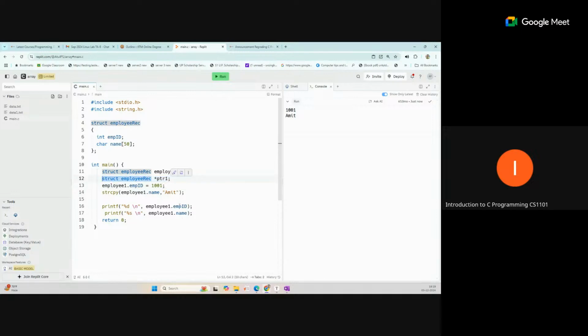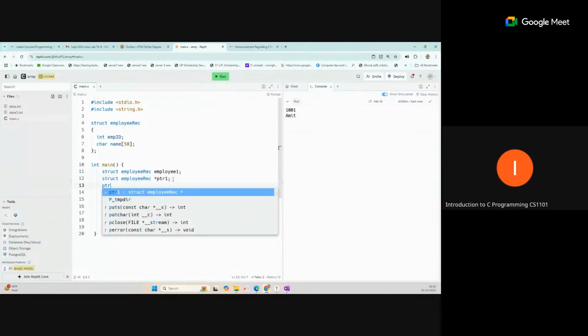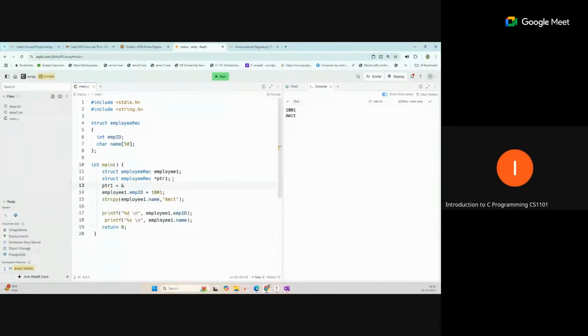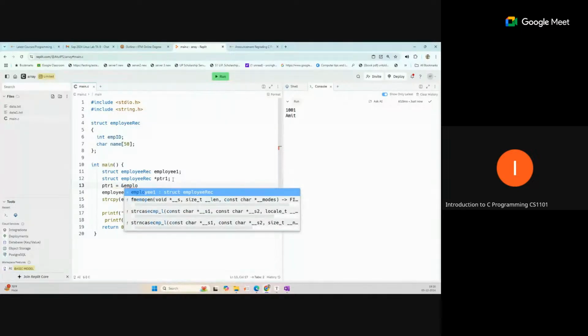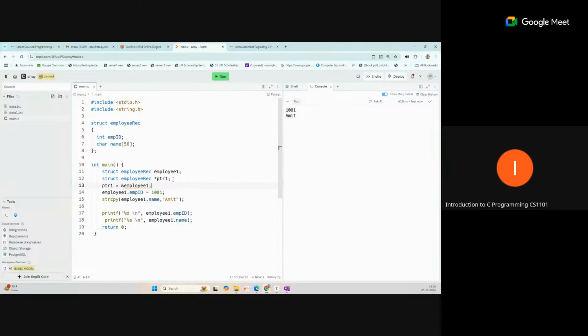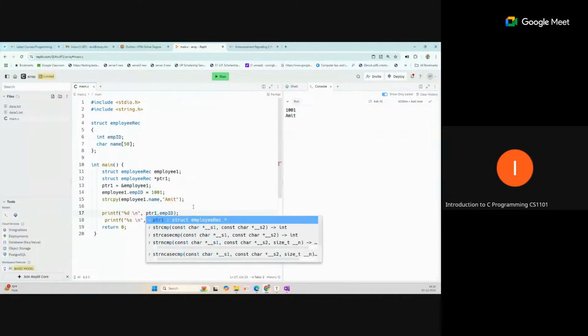If you want to print the information with the help of the pointer, we can assign the value first: ptr1 equal to the address of this variable, employee1. Now how can we access through the pointer? We cannot write it like this, ptr1 dot, this is incorrect.